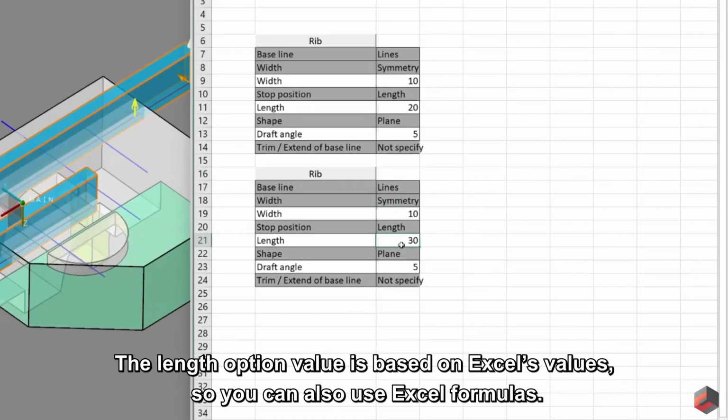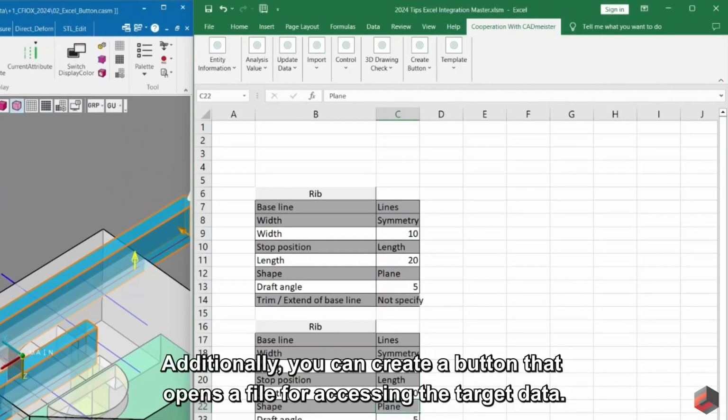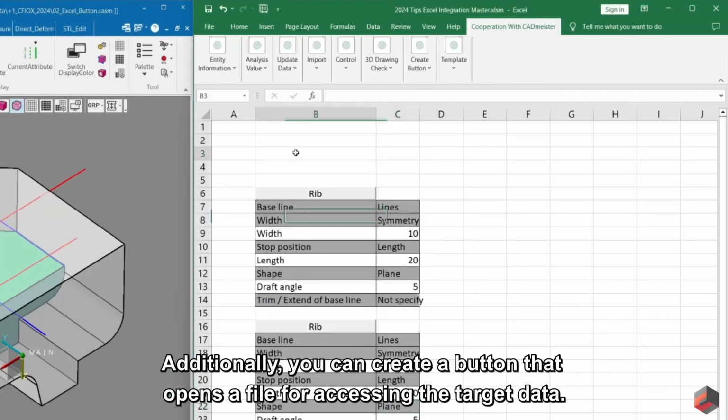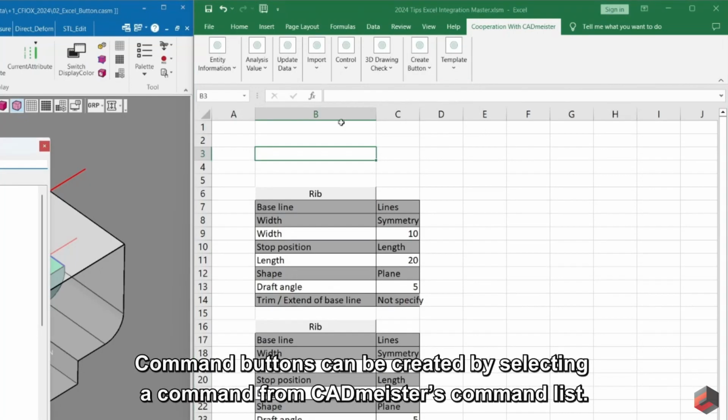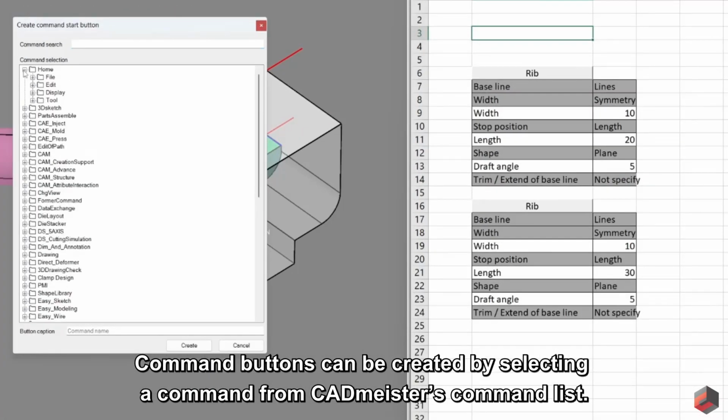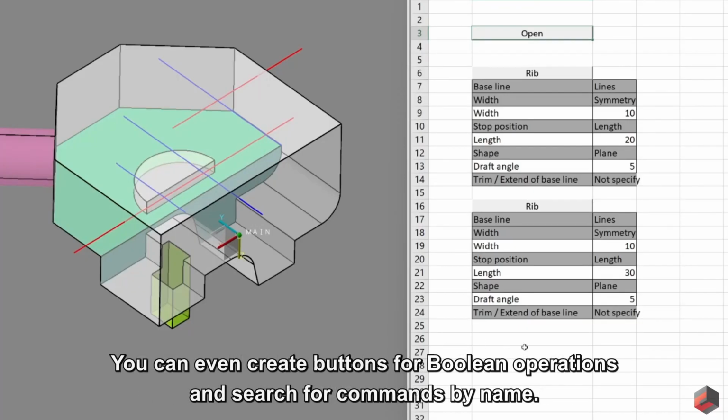The length option value is based on Excel's values, so you can also use Excel formulas. Additionally, you can create a button that opens a file for accessing the target data. Command buttons can be created by selecting a command from CADmeister's command list. You can even create buttons for Boolean operations and search for commands by name.